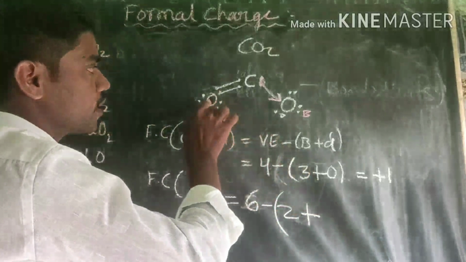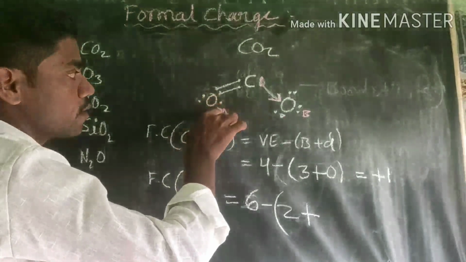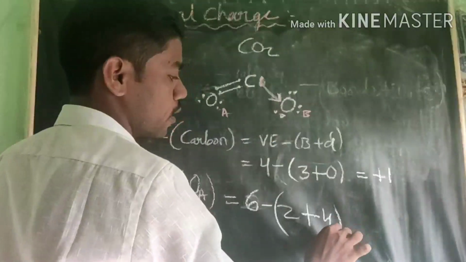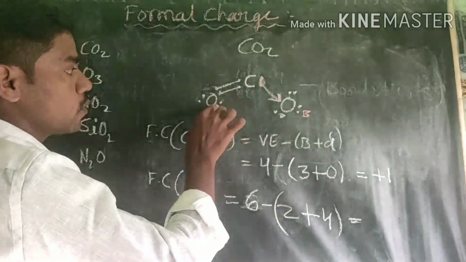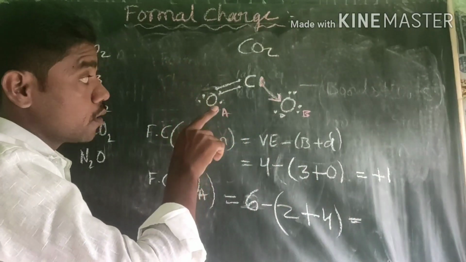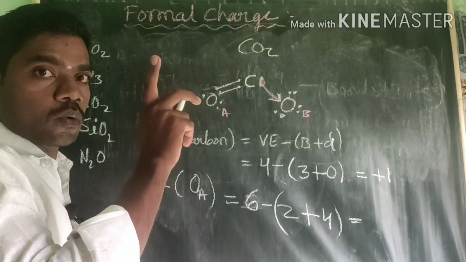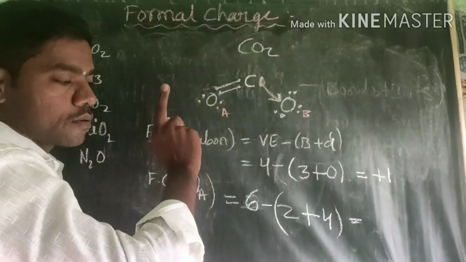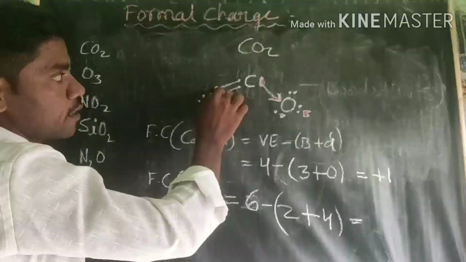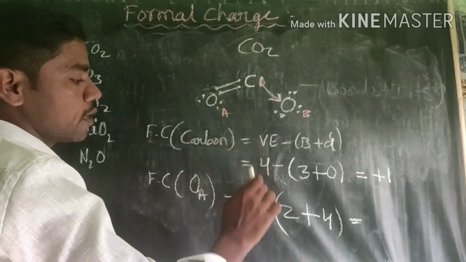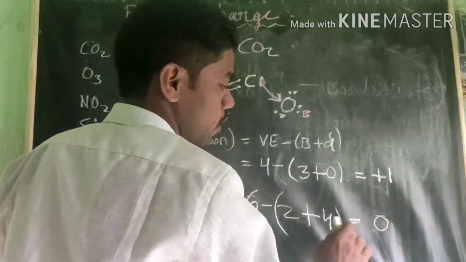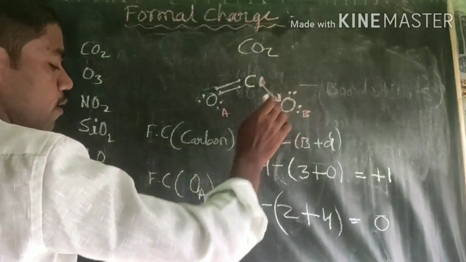How many dots are left here? You see here 1, 2, 3, 4. 4 dots. Don't take one pair as 1 dot. There are 4 dots totally. Already 2 electrons are involved in the bond formation. Therefore 6 minus 6 gives us 0. Next go for the formal charge on B.